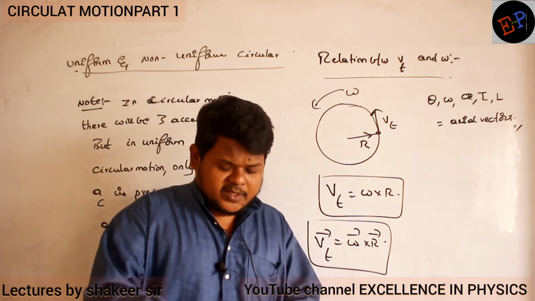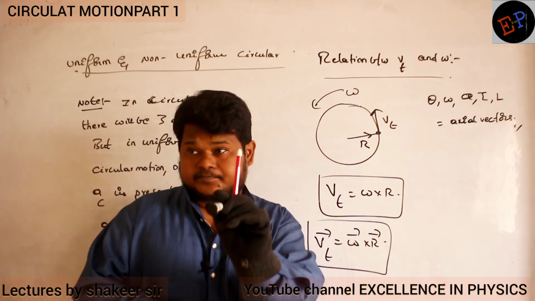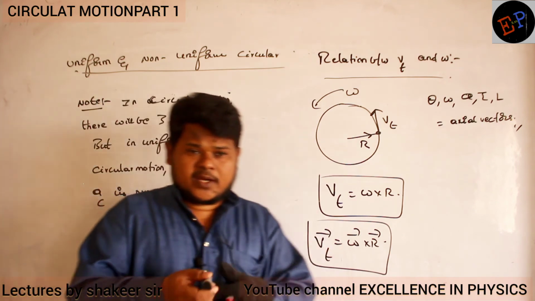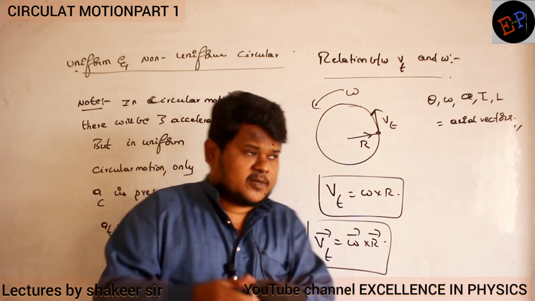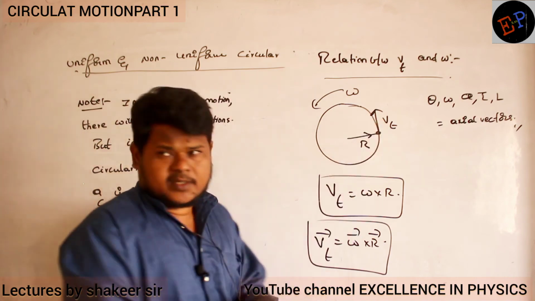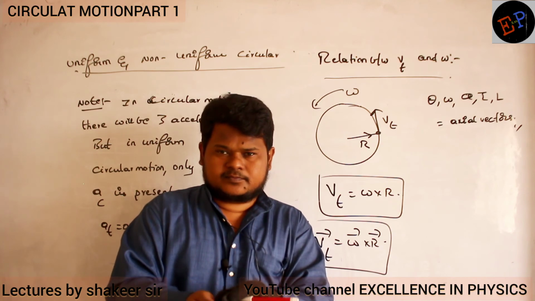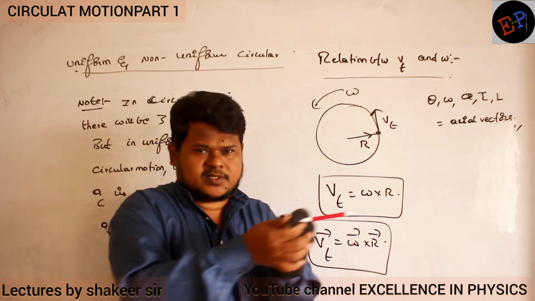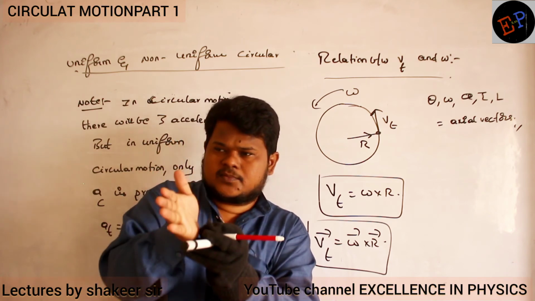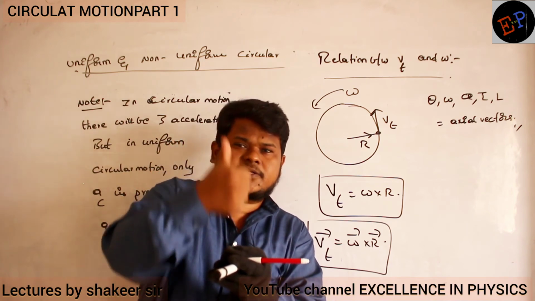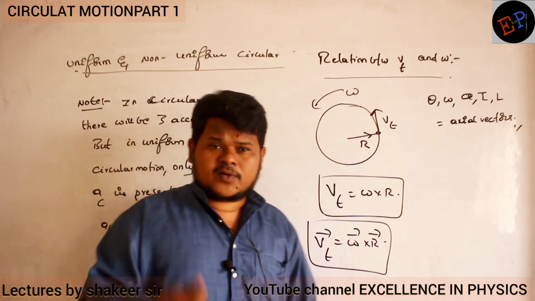Satisfied? It means that if this marker pen is the direction of omega, the first vector, I have to place my right hand on the first vector. Omega direction is this. What is the direction of the radius vector? Radius vector is in this direction. So omega dash cross R dash. What is the direction of the thumb? Upwards, and that is the direction of V tangential. Satisfied? So what is the omega direction?